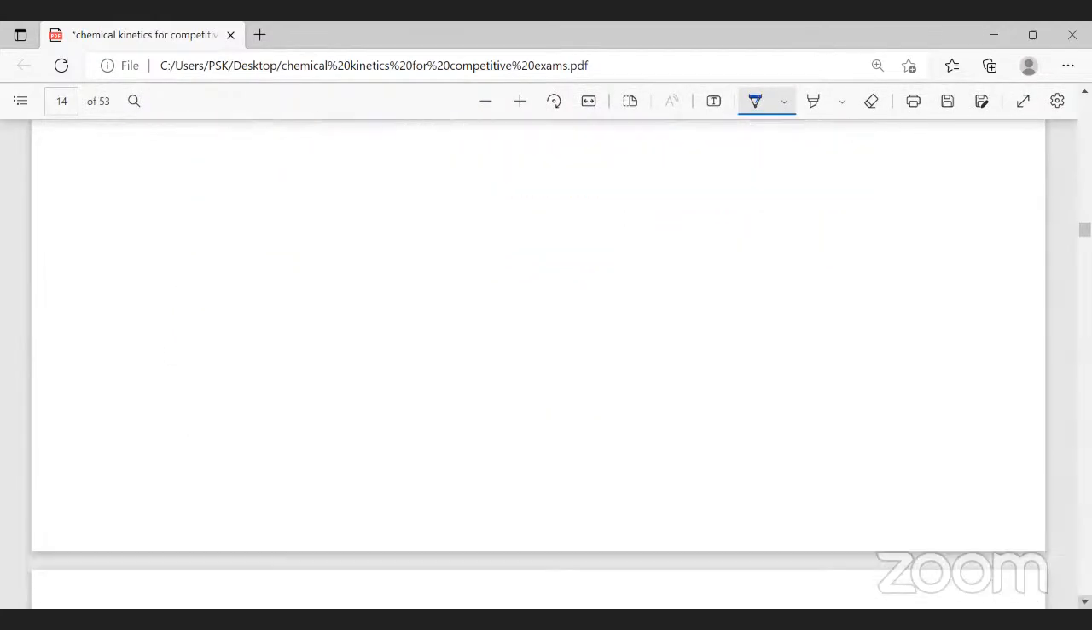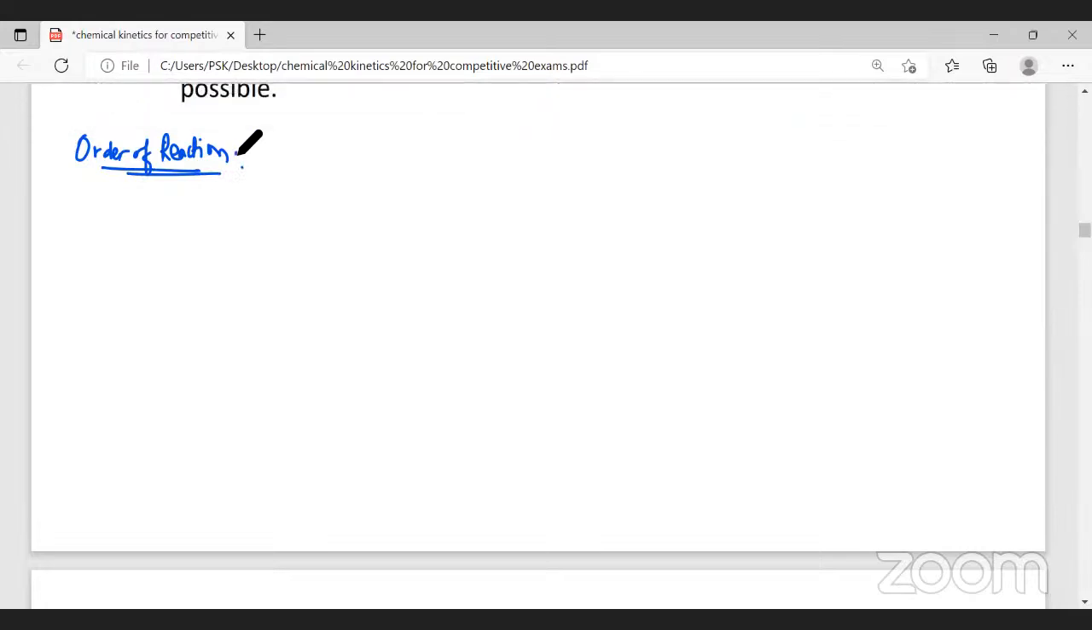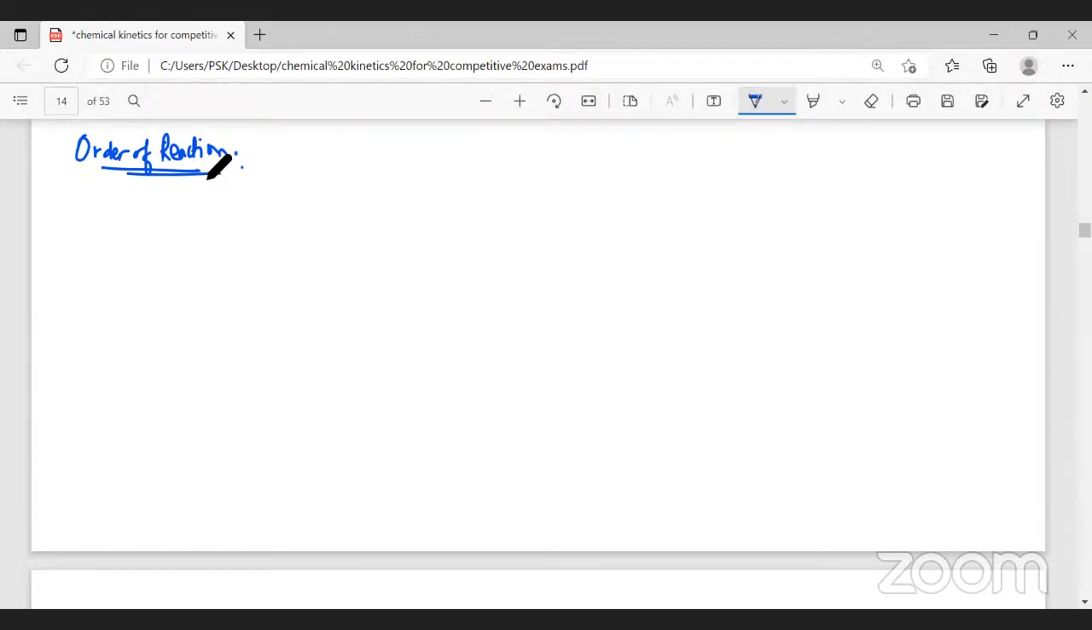I'm looking for the space. Yes, the space is here. Now, order of the reaction. See, order of the reaction is important. A lot of interesting, complicated numericals we can work on order of the reactions. Anyway, we will learn the numericals later. Now, let's see what the definition for order of the reaction is.